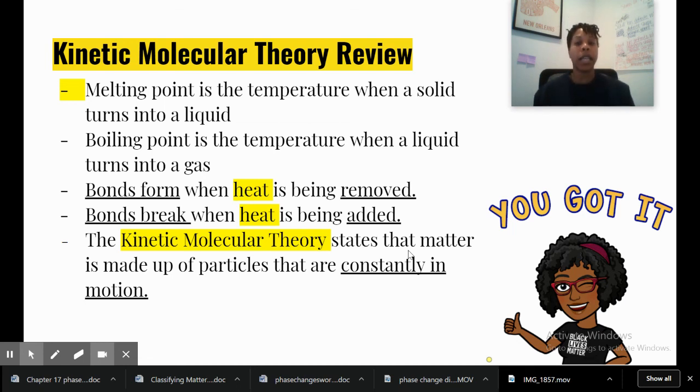And the kinetic molecular theory states that matter is made up of particles that are constantly in motion. There's going to be a question about which state of matter has the weakest attraction. And the answer is gas. And then which state of matter has the strongest force of attraction? And it's a solid because the particles are tightly packed together. And that's it.